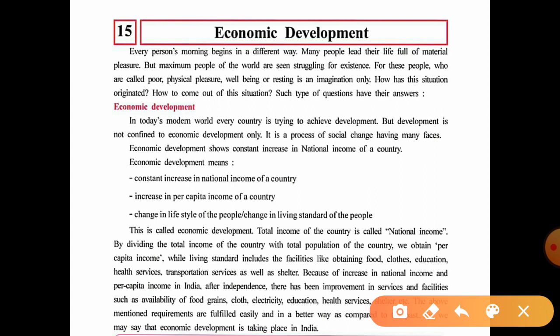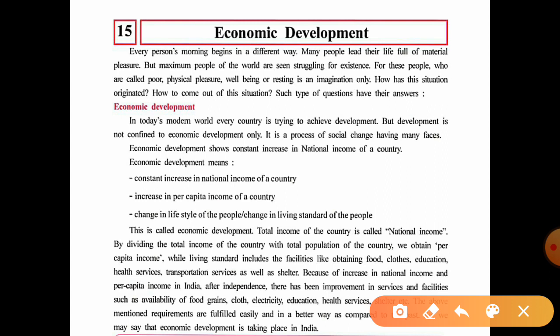Here I will tell you how we can calculate per capita income, which is given in this paragraph; we will see that later. So the first one is a constant increase in national income. The second one is an increase in per capita income. And the third one is a change in the lifestyle and living standard of the people. The lifestyle of the people should also change as the country develops. This is called economic development.